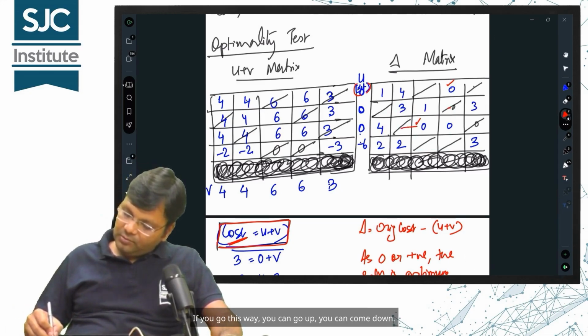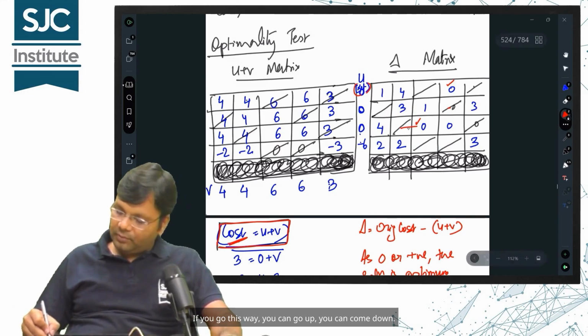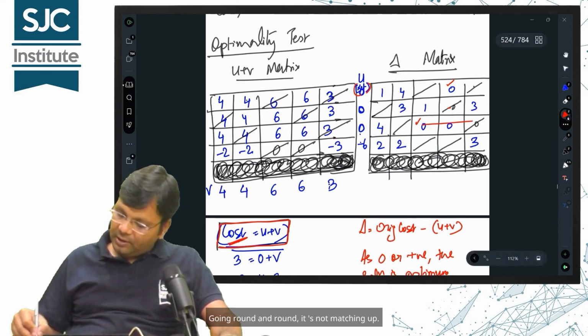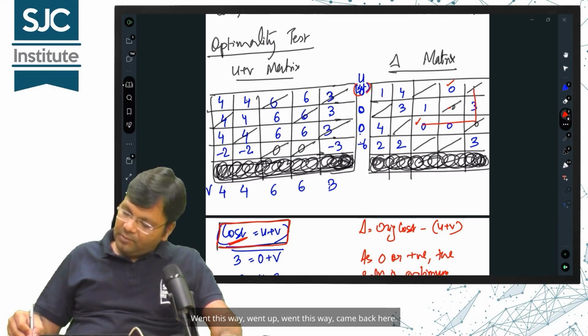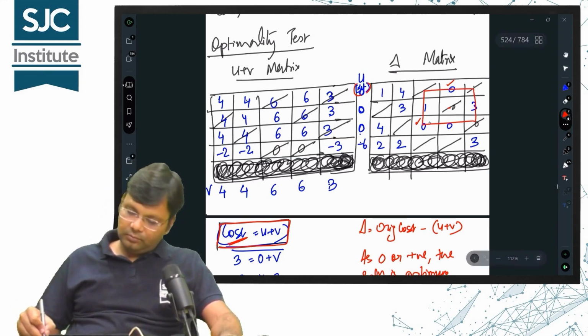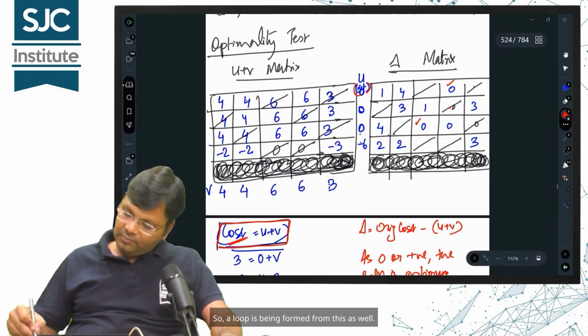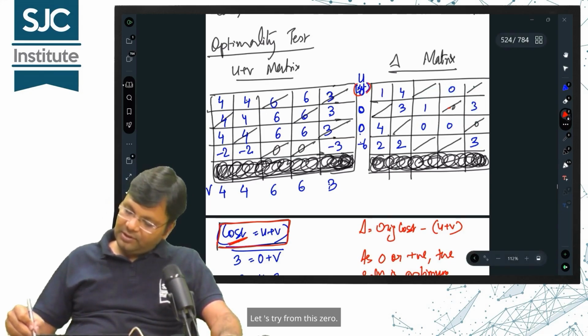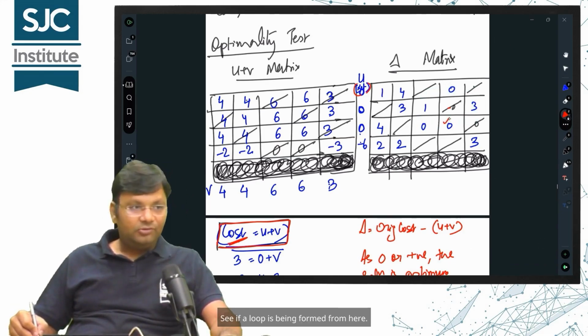If you go this way, you can go up, you can come down. Going round and round, it's not matching up. Went this way, went up, went this way, came back here. A loop is formed. So, a loop is being formed from this as well. Let's try from this 0. See if a loop is being formed from here.